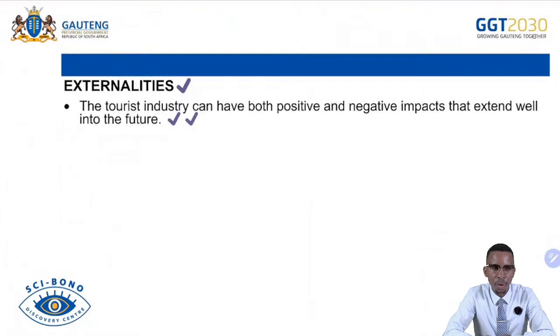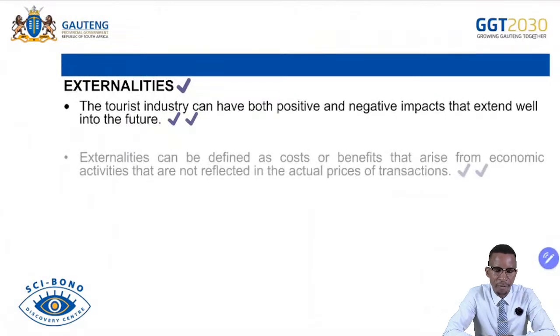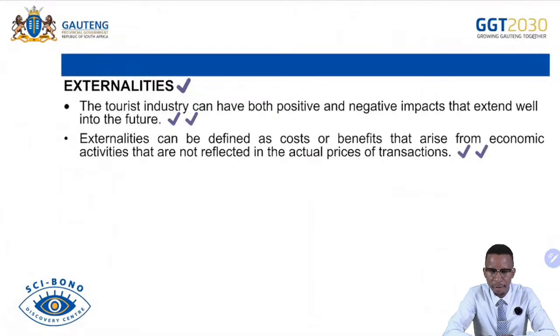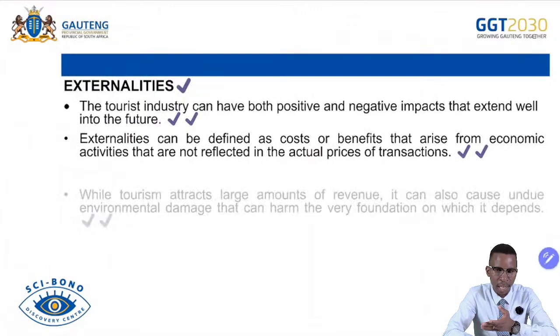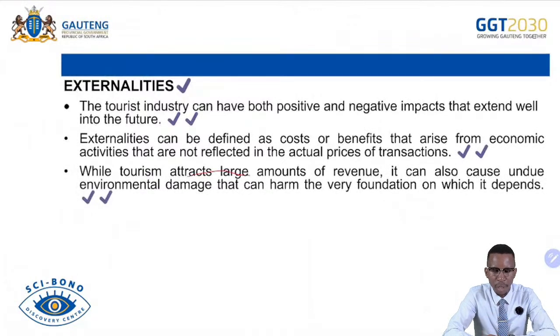Externalities. In this case, we have negative and positive. The tourism industry can have both negative and positive externalities. Externalities can be defined as costs or benefits that spill over to another party, as explained before. While tourism attracts large amounts of revenue, it can also cause undue environmental damage, because it can lead to environmental stress if more people are visiting the same area in a short period of time.